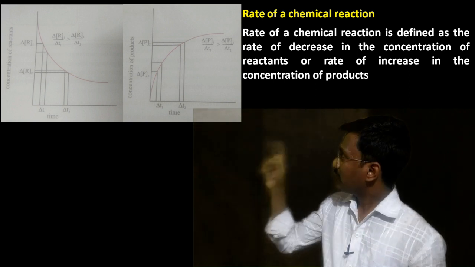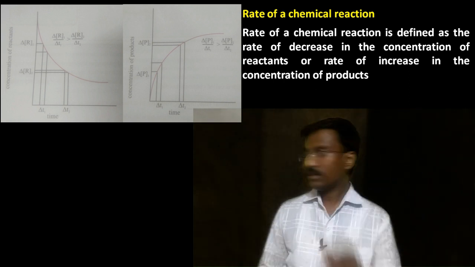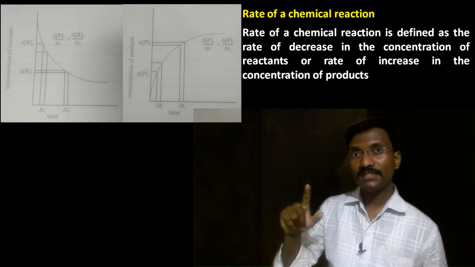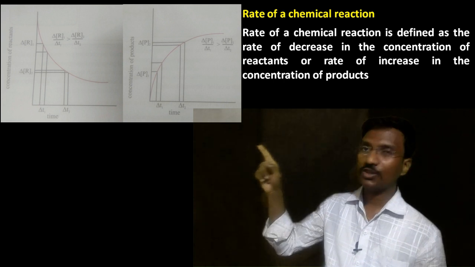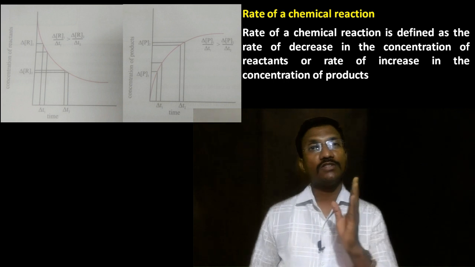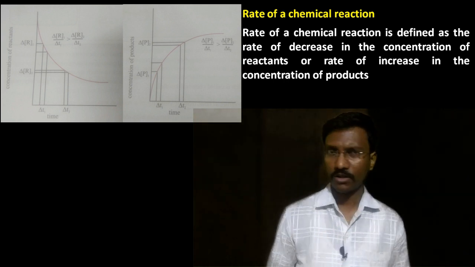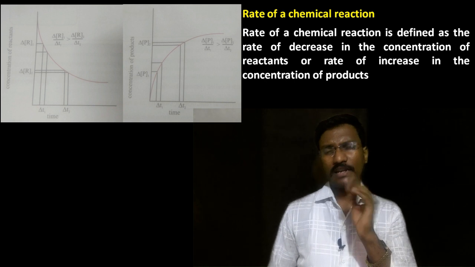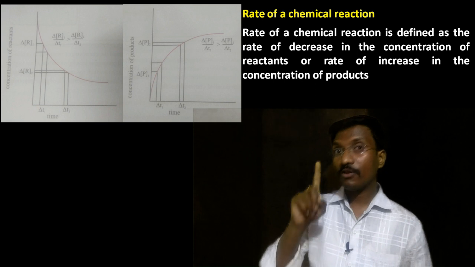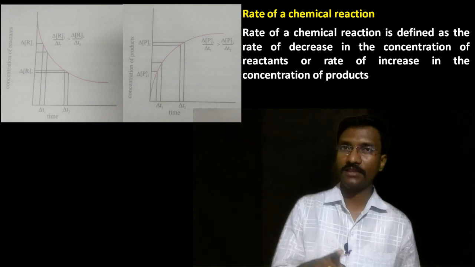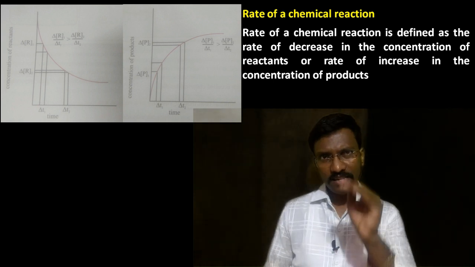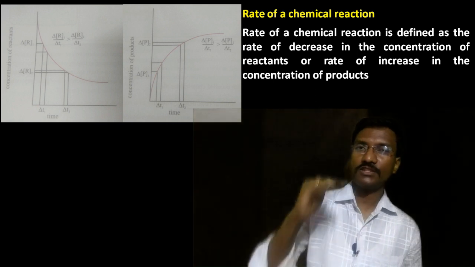And on the right side, we can see the graph that explains the concentration of product. The concentration of product increases as the concentration of reactant decreases. So these two graphs explain the concentration of reactant and the concentration of product. We clearly observe that when the reaction takes place, the concentration of reactant decreases and the concentration of product increases.